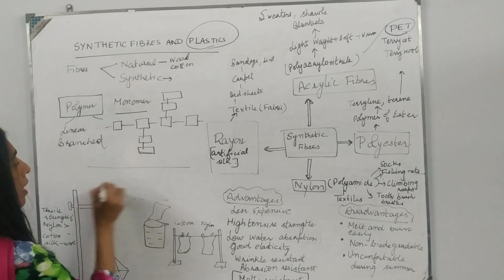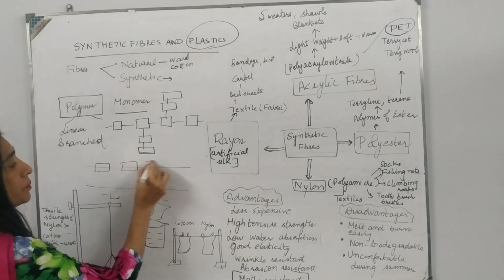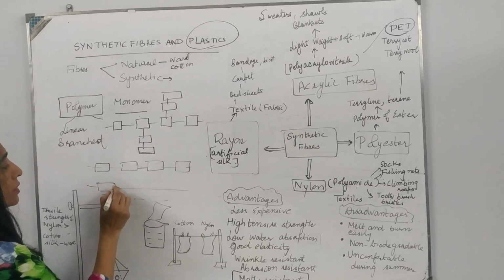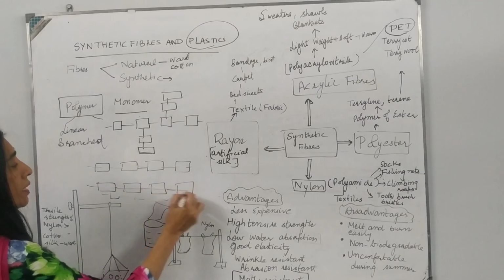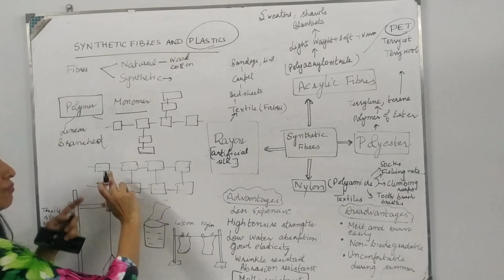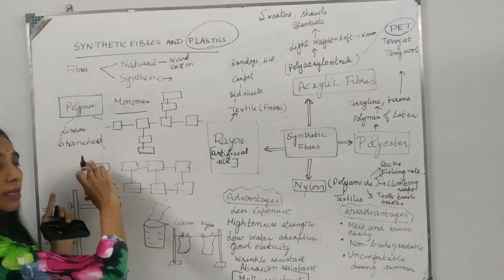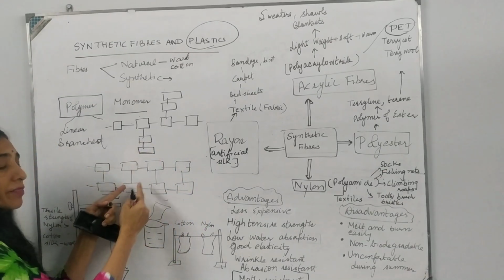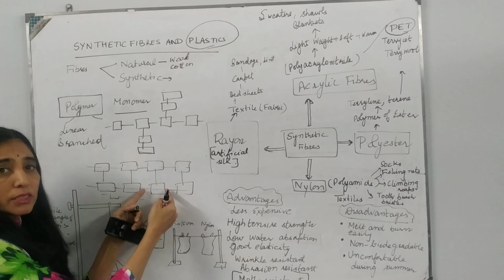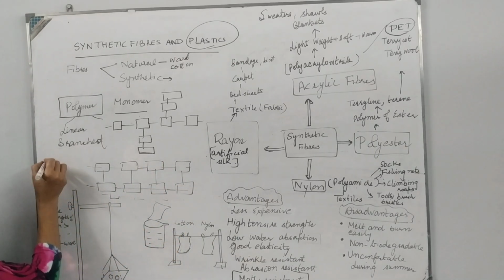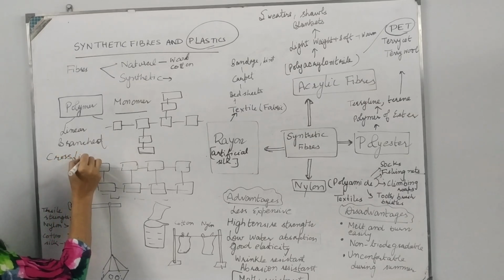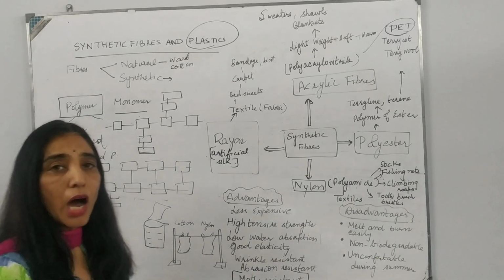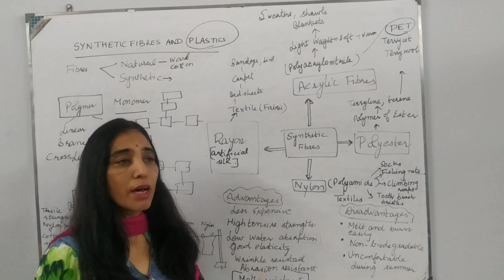And if say there are two chains of polymer and these chains of polymers are connected with each other by chemical bonds or cross linkages, then we call this polymer a cross-linked polymer. So, depending upon how monomers join, polymers are of three types.